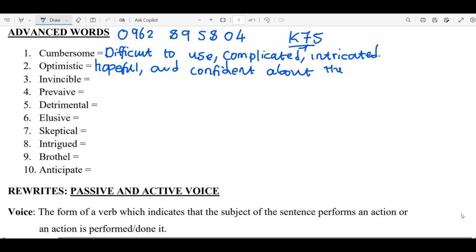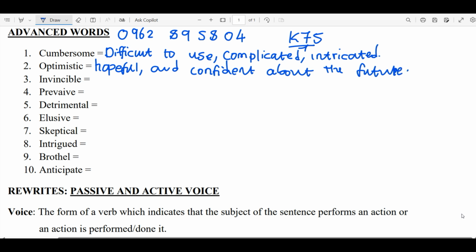For example, if you are positive that this year you are going to make it, you are optimistic. Pessimistic simply means being negative. So that's what it means by optimistic, being hopeful. And this is the spirit that you need to possess. You need to be hopeful in whatever you are doing in life.